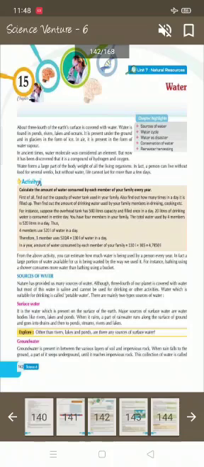In ancient times, water was considered an element, but now it has been discovered that it is a compound of hydrogen and oxygen. Water forms a large part of the body weight of all living organisms. In fact, a person can live without food for several weeks, but without water, life cannot last for more than